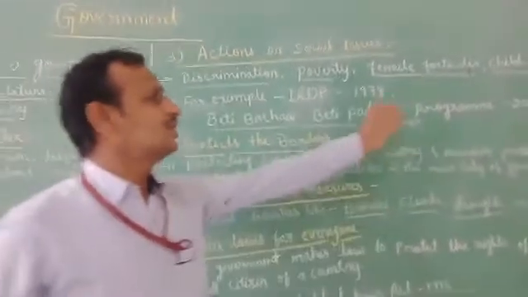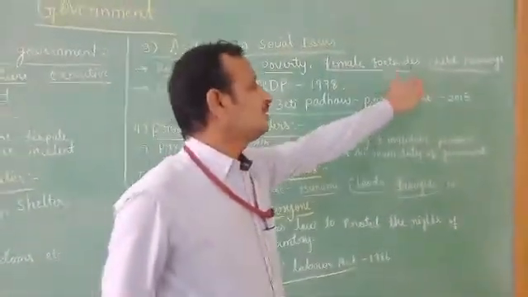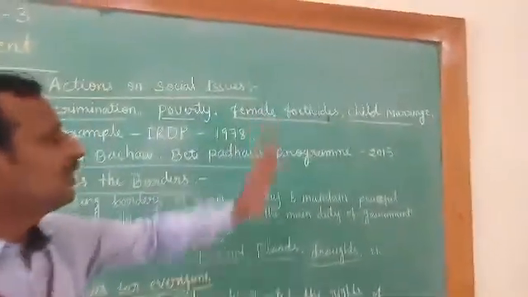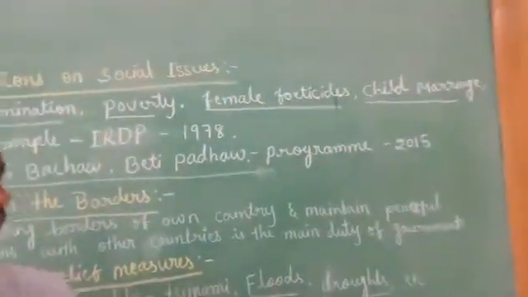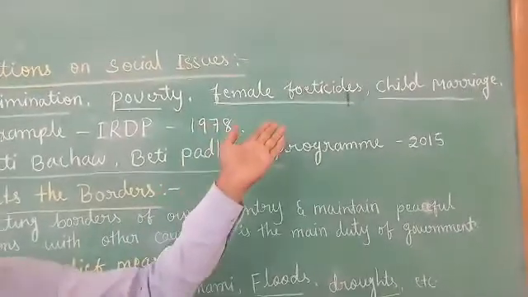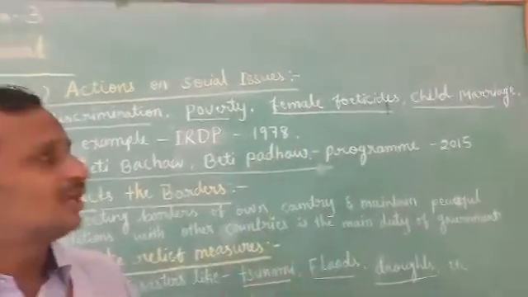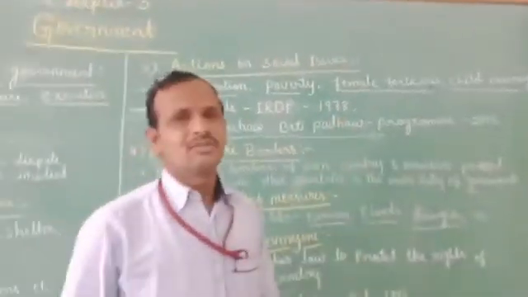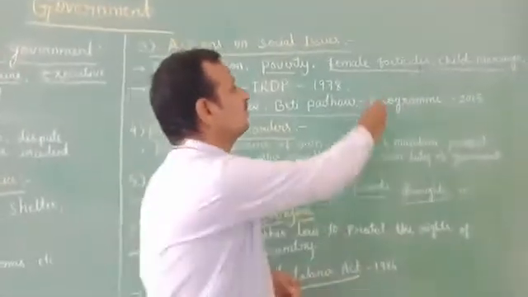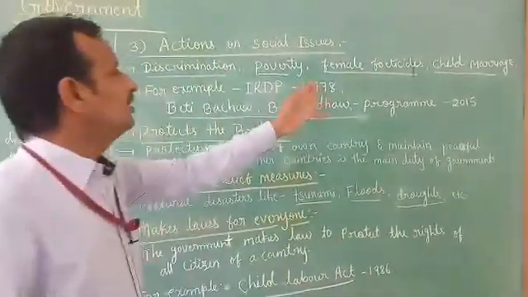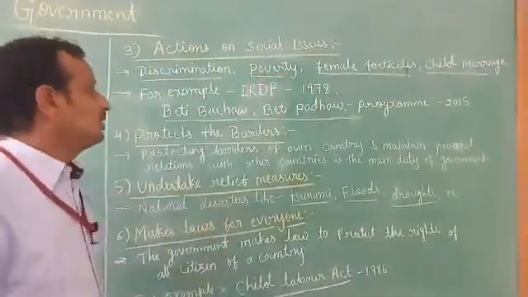Here, what does female foeticide mean? Child marriage you already know, it is common, but female foeticide is the abortion of babies outside of legal methods. It is an illegal method of killing a baby. That is the meaning of female foeticide. So this also comes under the social issues.